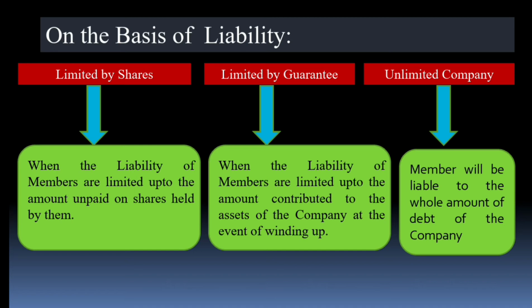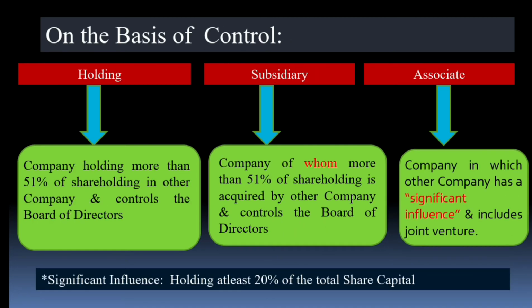Now comes the unlimited company. Unlimited means beyond any limits. There is no limit on paying the debt. It means my personal property can be taken, can be acquired by the company to pay the debts of the company. Now comes the classification on the basis of control.